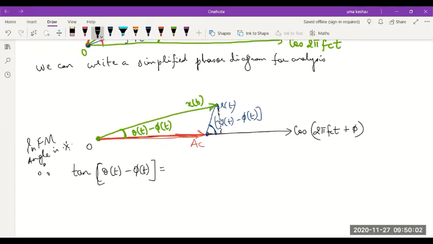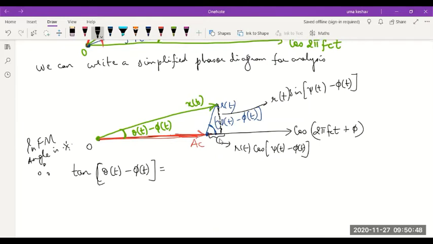So can you tell me what would be the value of this line in terms of R of t? See, this blue line is R of t. So when I drop a perpendicular from this edge onto this, what would be the value of that? It is R of t sine of the angle it is making here, sine of psi minus phi. That is this vertical component. And what is the value of this horizontal component which R of t makes? It will be R of t cos of the angle psi minus phi.